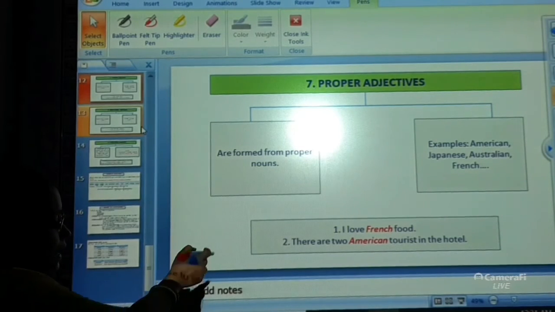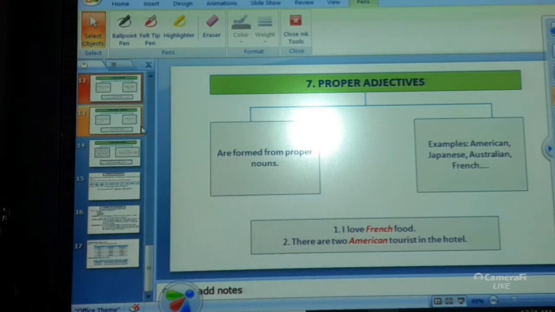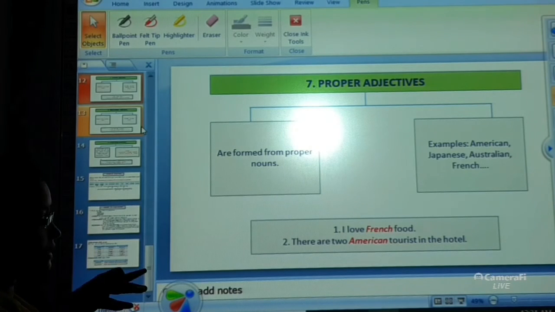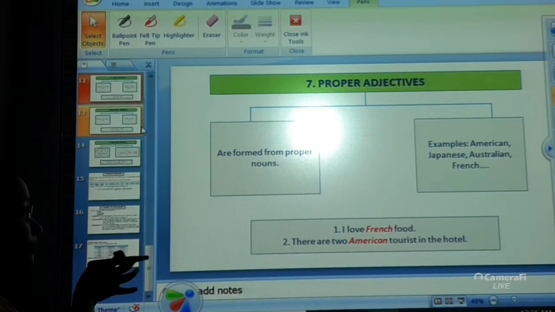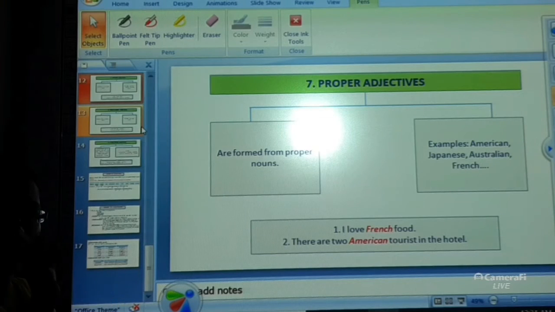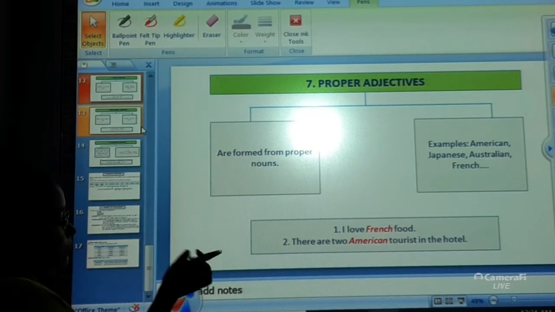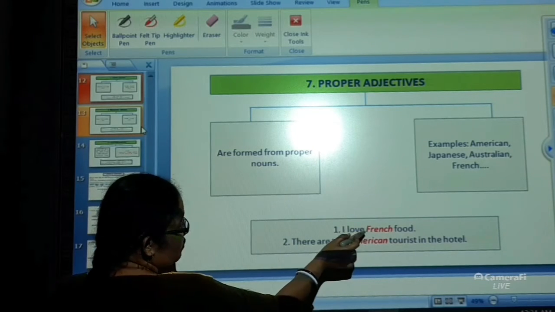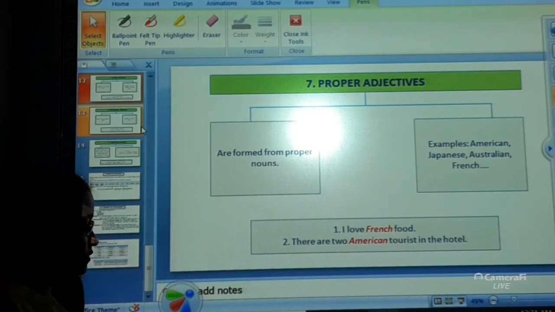For example, I love French food. I love what kind of food? I love French food. The word French, you can understand, is coming from the proper noun France. From the word France you are getting the word French. So the word French is being used over here as a proper adjective.